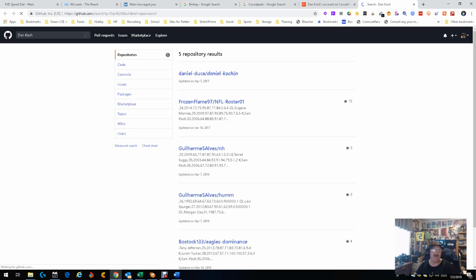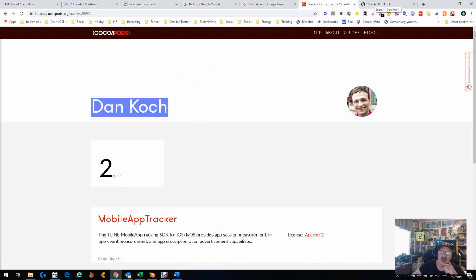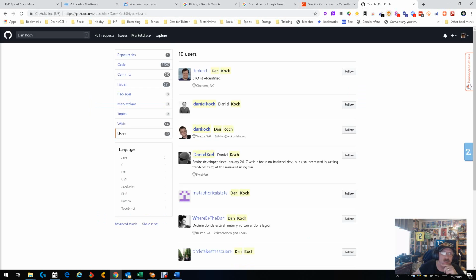And we got several Dan Koches. But we have a little more information. Repositories, code, commits, wikis, users. That's what we need, users. Okay, we got some Dan Koches here, so let's see. Now, this particular Dan Koch has a specific picture. That's him right there. That sure looks like him. Yep, that's him. And yeah, we're going to verify for sure.